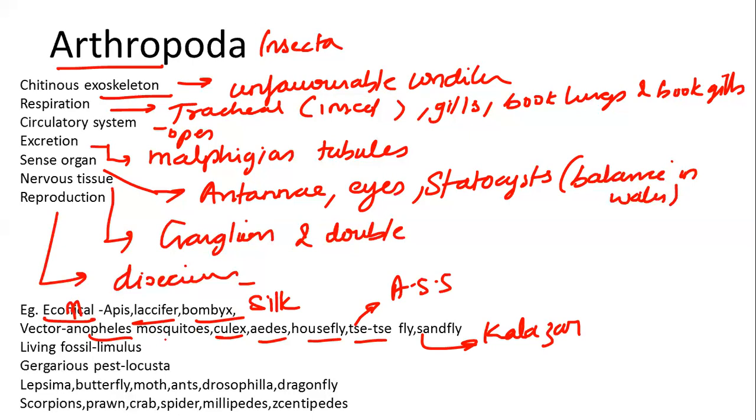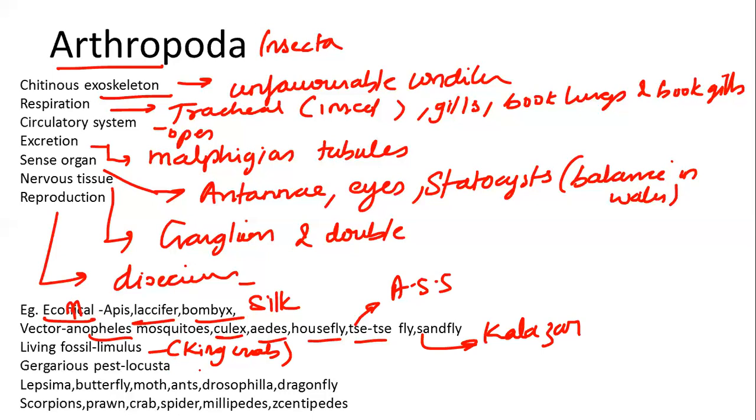One living fossil present in the current generation is Limulus. This question has been asked multiple times in NEET. Limulus is the living fossil, and its common name is king crab.